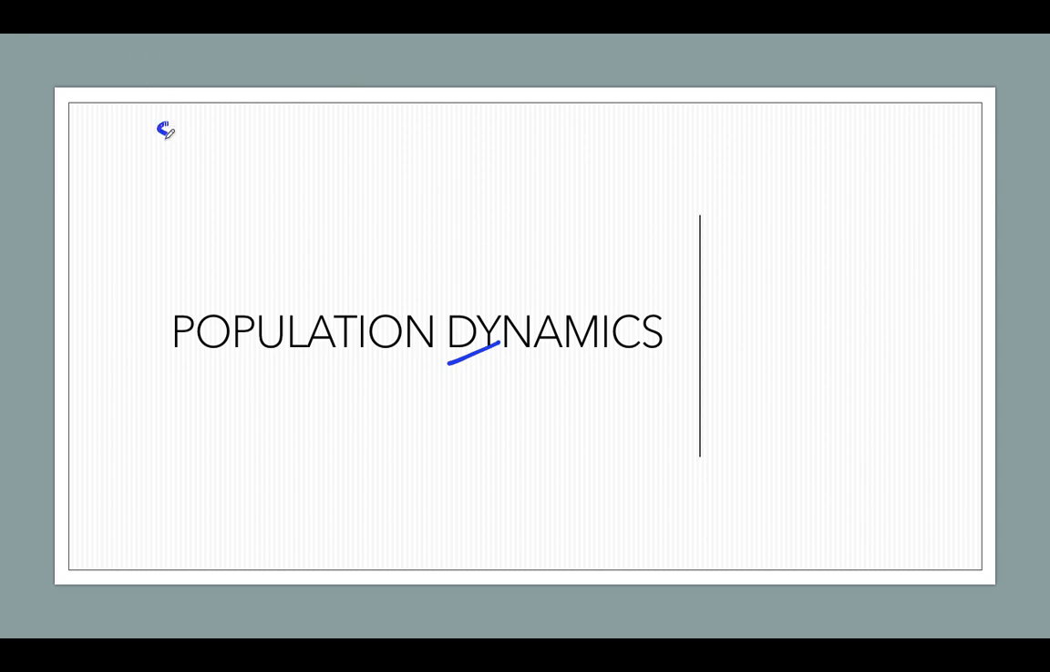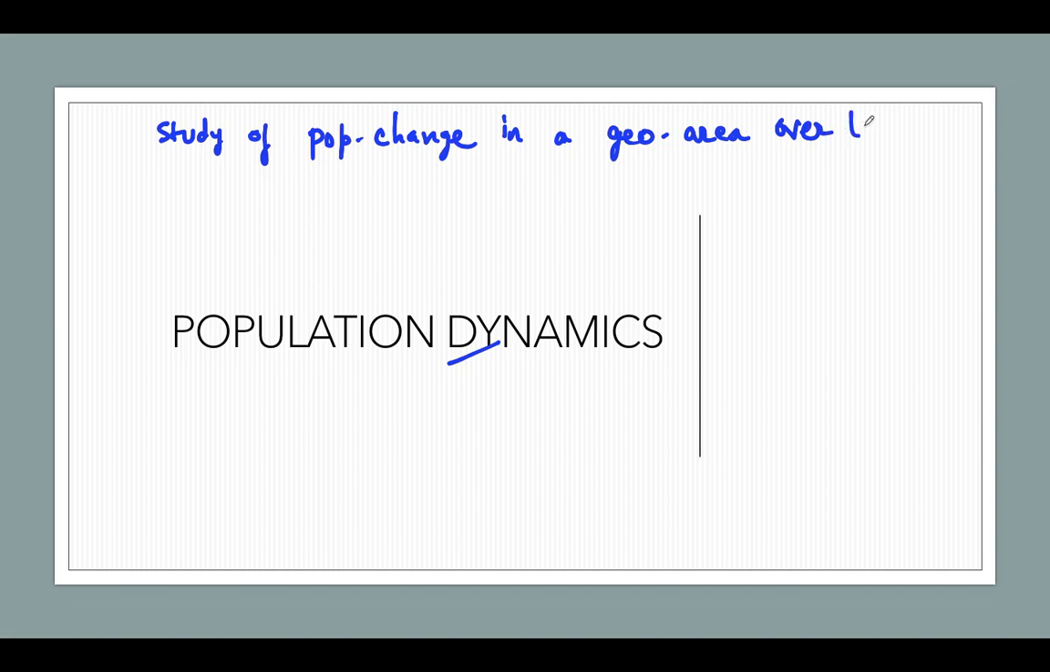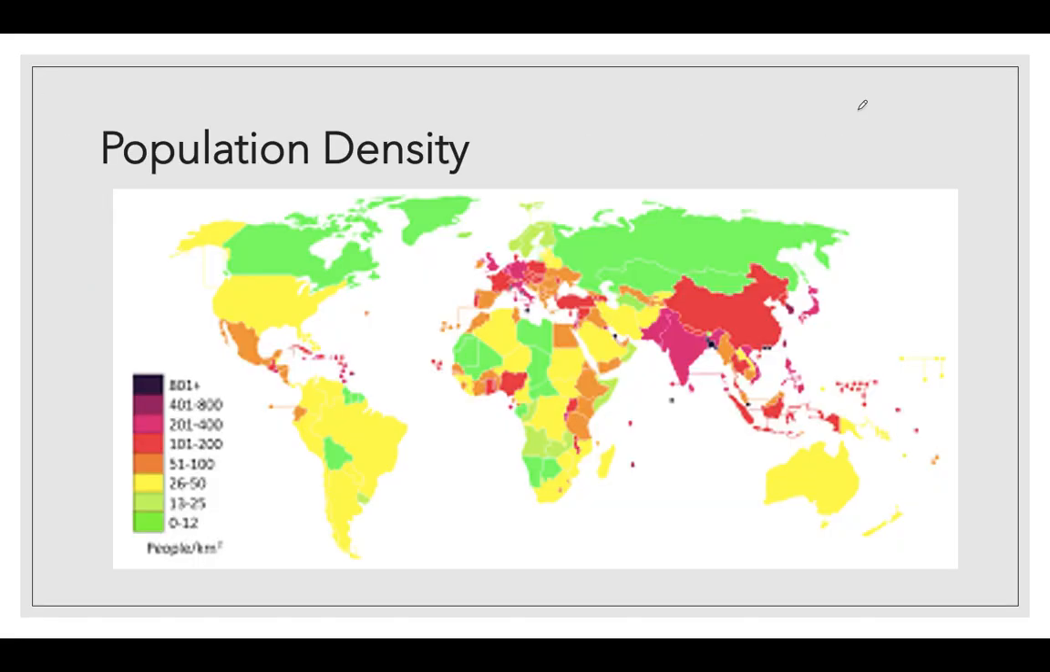So it is a study of population change in a geographical area over time. If you study any population change in any geographical area over time, then it is called population dynamics. Is it clear? So if you study the population change in this area, meaning in India,